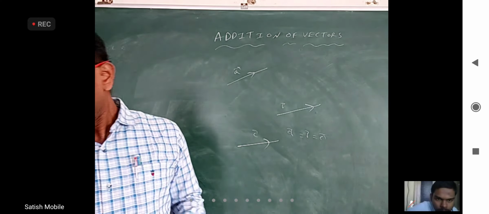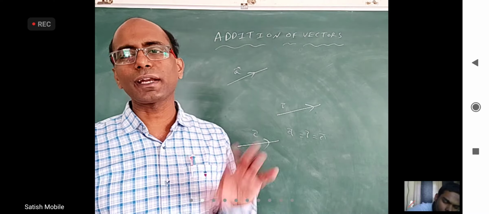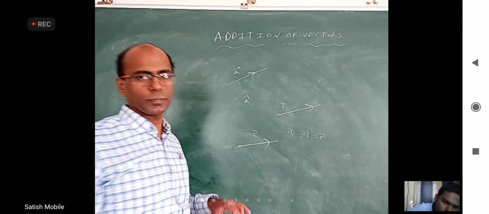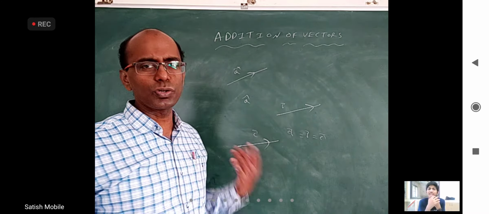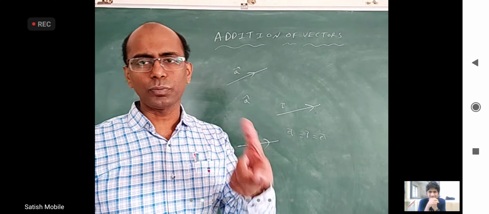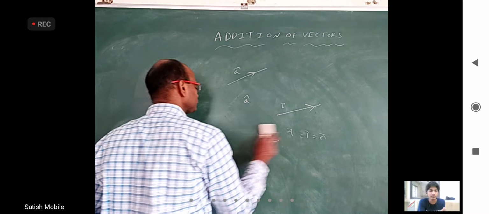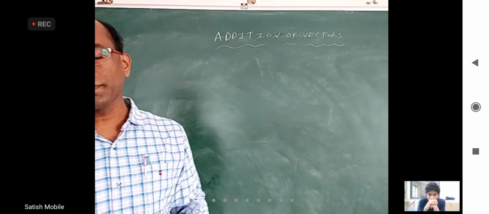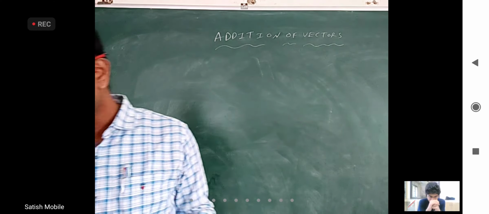Unit vector is a word we use many times. Unit vector means it's a vector of magnitude 1 unit. In physics, you may have a habit of writing it with a cap, isn't it? Yes, sir. Whenever you write a cap, it means it's a unit vector. In maths, we don't use the cap so much. In words, we may say it is a unit vector or something like that. But otherwise, unit vector means magnitude is 1 unit. Generally, you can represent a cap or b cap or c cap, things like that.